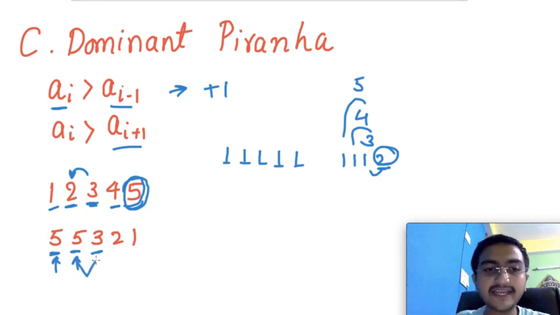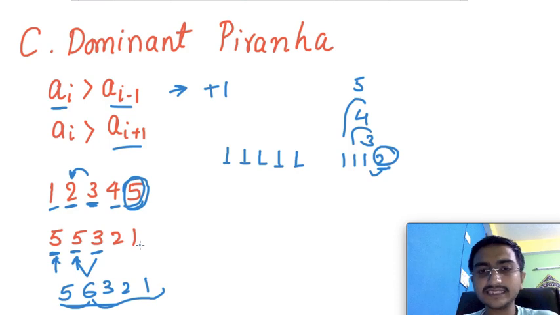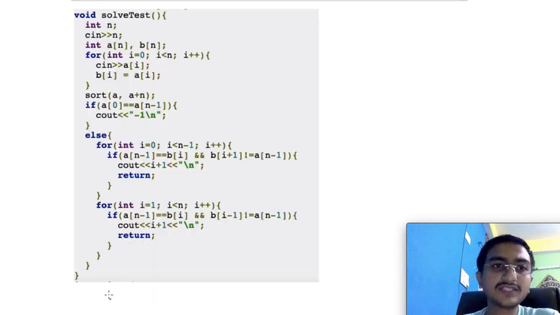So suppose 5 eats 3, this will become 6, then 6 can eat even 5, and this is the correct answer, right? So at this position it can eat any of the piranhas here, right? So just consider that corner case when you are outputting the maximum value. So the code is pretty simple.